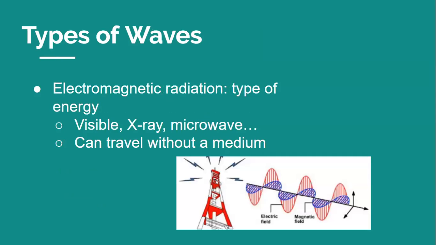Another type of wave is an electromagnetic wave. This type of wave transfers electromagnetic radiation, a type of energy. Examples of electromagnetic radiation include visible light, radio waves, X-rays, and microwaves. Like a mechanical wave, electromagnetic waves transfer energy. However, electromagnetic waves are unique in that they can travel without a medium.